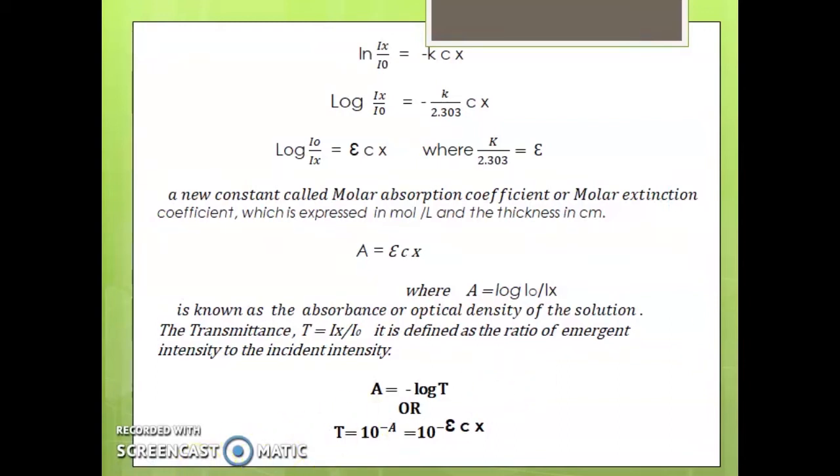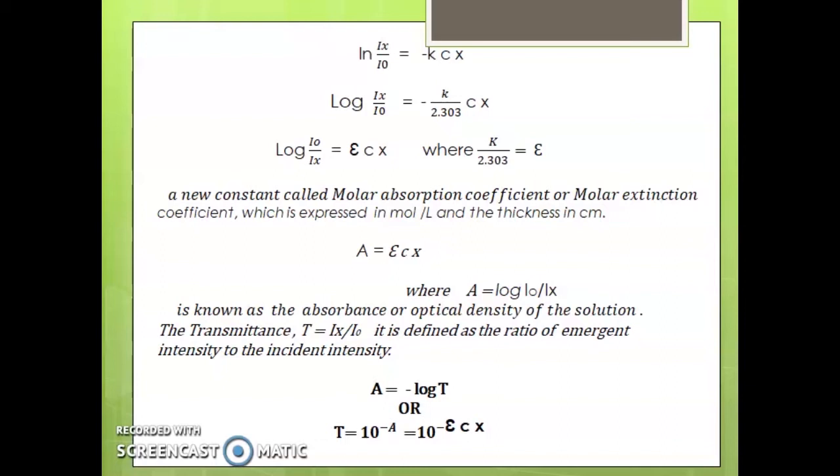The transmittance T is equal to Ix by I0. It is defined as the ratio of emergent intensity to the incident intensity. That is Ix by I0.